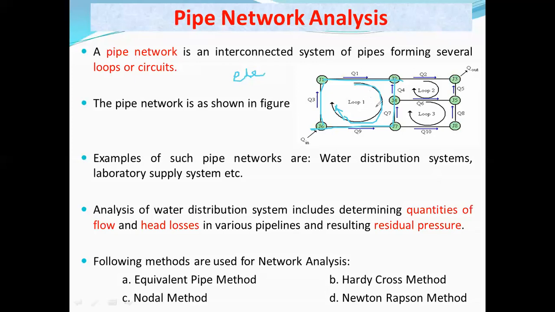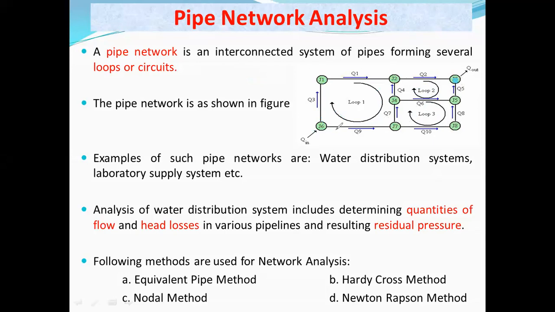Similarly, here you can see there is another loop formation. Here is another loop or circuit that has been formed, and these are the nodes. Whenever there is an intersection or connection of two pipes, that is called a node or junction.